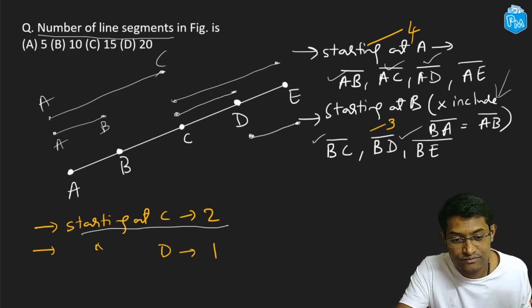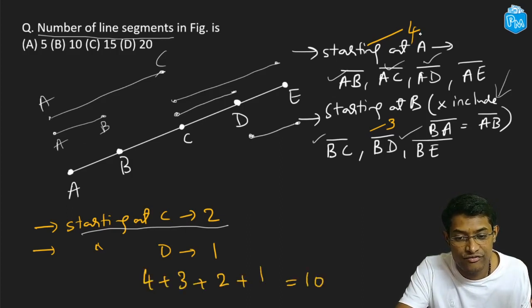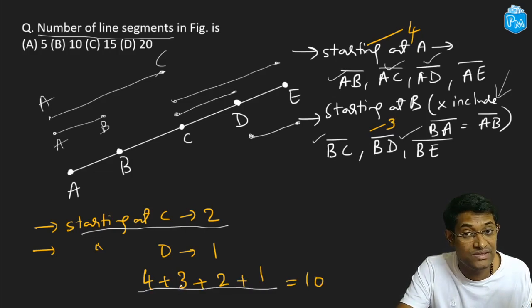All right. Now the question asks us the total number of line segments that we can form out of this given figure. So that is equal to 4 plus 3 plus 2 plus 1. And if you add this, 4 plus 3 is 7, 7 plus 2 is 9, 9 plus 1 is 10, and that is your answer. All right. Let's get back to our topic list.